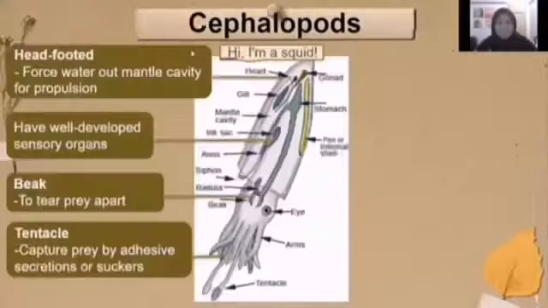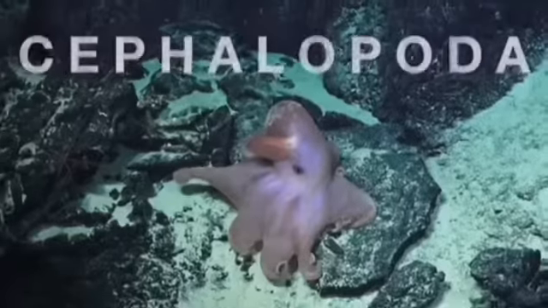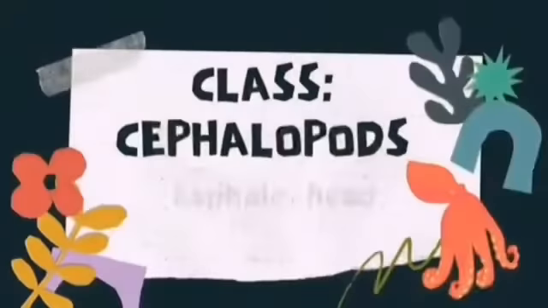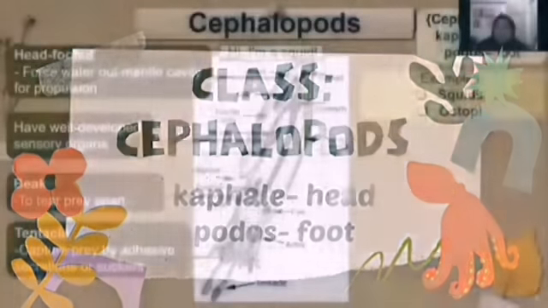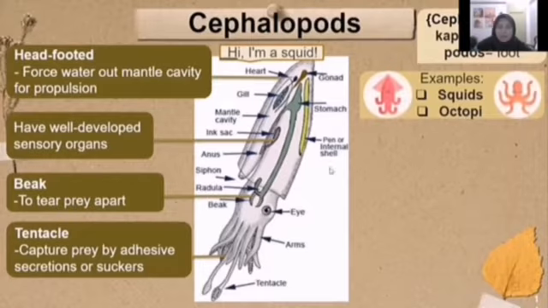Thank you. Now, let us learn about cephalopods. In biology, cephalopod consists of two words. The first word is cephal, which means head. The second word is podos, which means foot. Some examples of cephalopods are squids and octopi. Cephalopods in general are head-footed. They can squeeze their mantle cavity and force water out of the mantle cavity for propulsion.